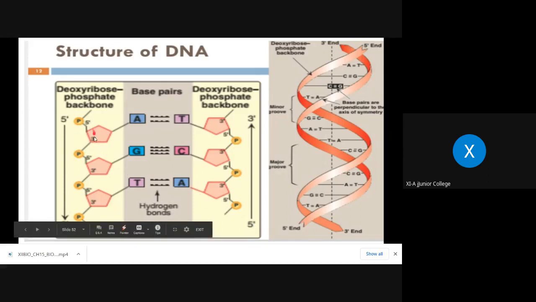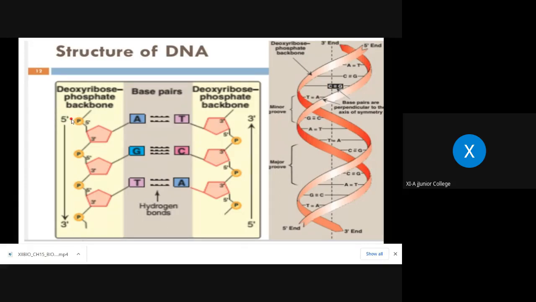Now in this polynucleotide chain, this is the 5th carbon, right? And to the 5th carbon what is present? Phosphate group is attached, and to this 5th carbon, where the phosphate group is present, the next nucleotide is not attached here, but it is free, right? And so this is what is called 5 prime, because at the 5th carbon this phosphate group which is attached is free. So whatever you see as 5 dash is called 5 prime.